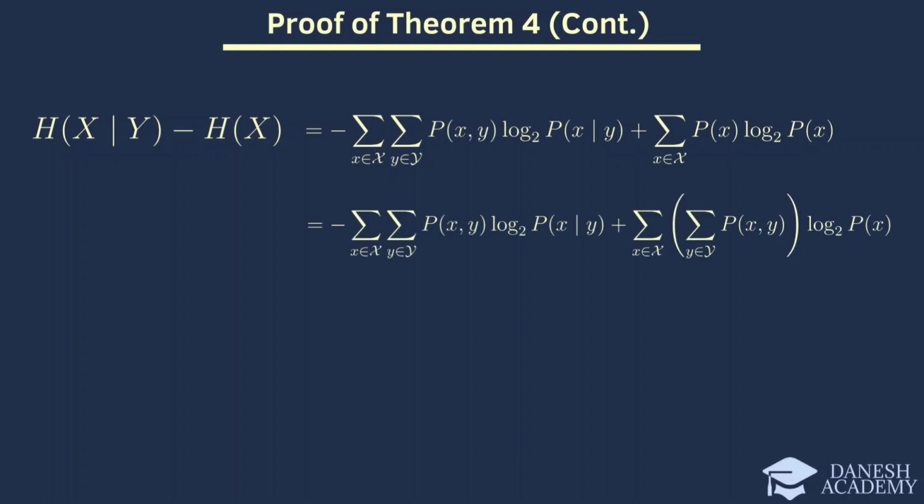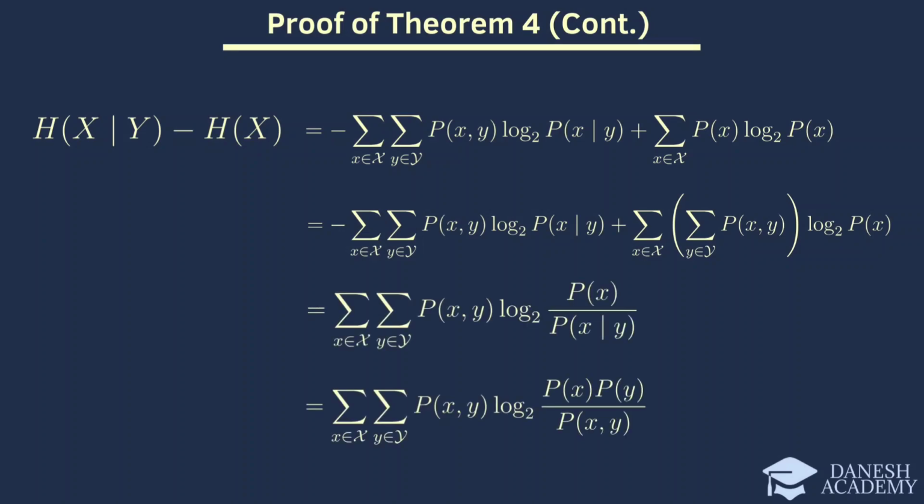This equation reflects the relationship between joint and conditional probabilities and their logarithms. Finally, we substitute the definition of conditional probability. This final expression clearly demonstrates that the difference between the conditional entropy and the entropy is based on the relationship between the joint distribution and the product of marginal distributions.